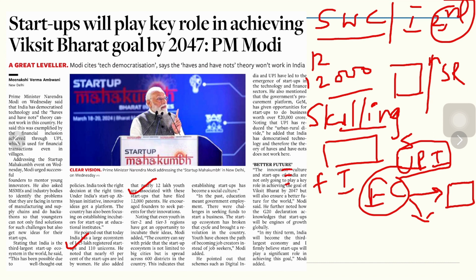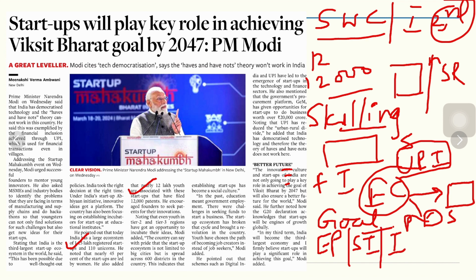The innovation culture of startups is not only going to play a key role in achieving the goal. And what is the goal of India? Developed status by 2047. What is a developed country? A developed country is one where the economic parameters are healthy, where the social infrastructure is great, where the per capita income levels of the people are higher, and their human development indicators are improved. So these are the marks of developed country status.